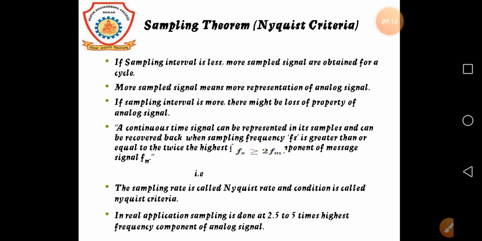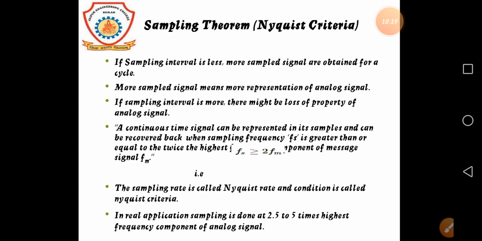A continuous time signal can be represented in its samples and can be recovered back when the sampling frequency fs is greater than or equal to twice the highest frequency component of the message signal.